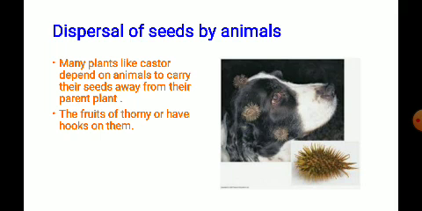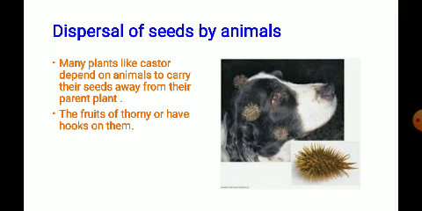Yes, they have thorn-like structures present on the surface of the fruit. These fruits get stuck to the clothes of humans, or to the skin or fur of animals. So you can observe on the skin of the dog that these are stuck, as they have thorny or hook-like structures on them.